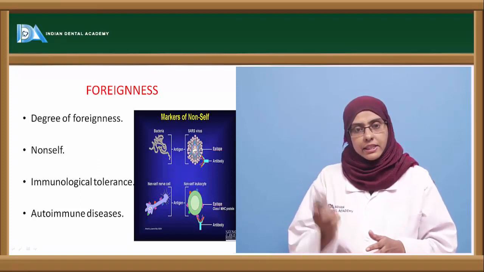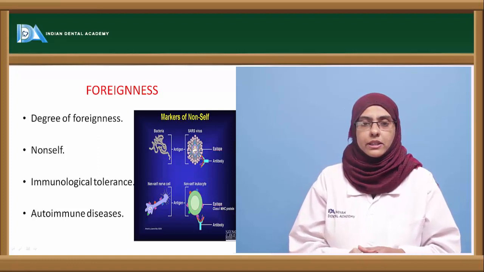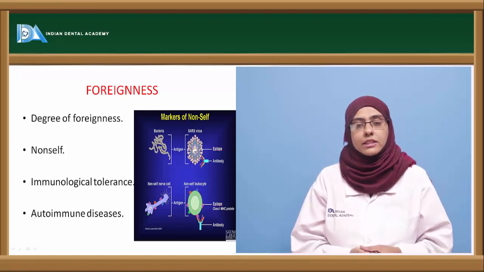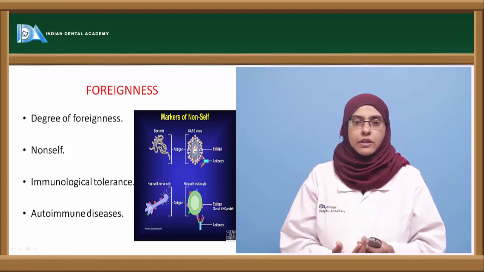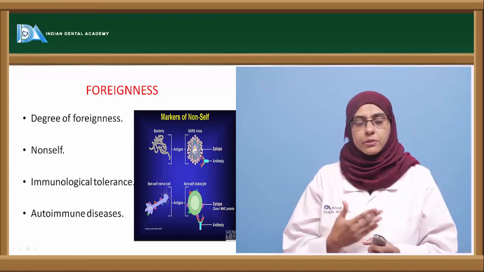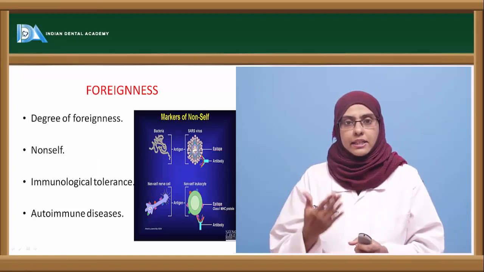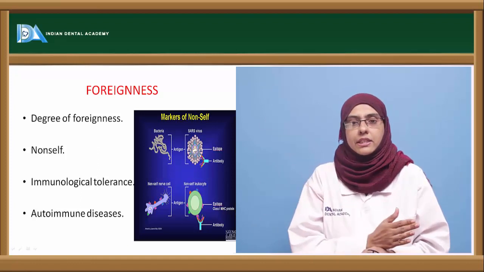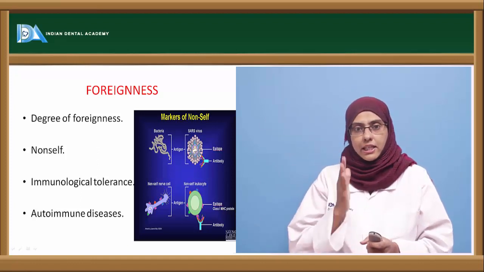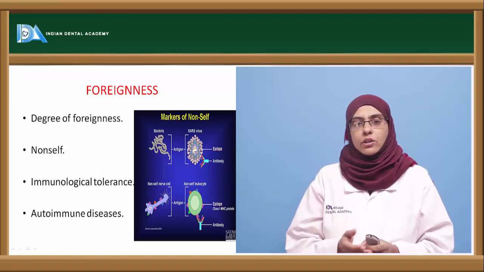Now when this immunological tolerance breaks down, this leads to autoimmune diseases. Now the concept of autoimmune diseases is that there are different antigens present in our body. So these antigens have been exposed to the lymphocytes during the development of the fetus, and they are told that these are the self antigens, so no immune reaction has to be produced against our self antigen. Now once this control is broken down in the later part of life, it will lead to autoimmune diseases,